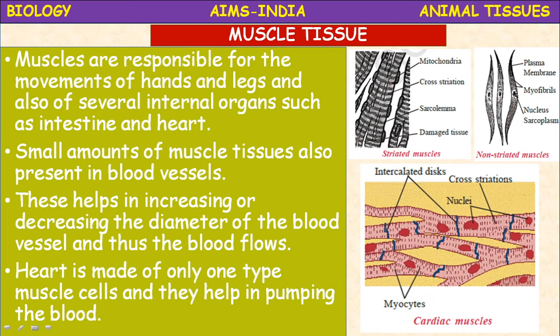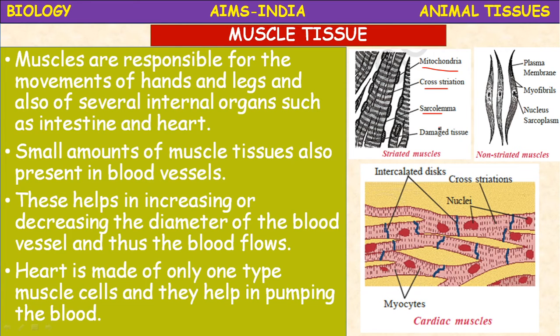So striated muscles show striations, meaning stripes. There are cross striations present. So the junction is called the sarcolemma, and the mitochondria are present, producing a large amount of energy because muscles require a supply of energy for contraction and relaxation.